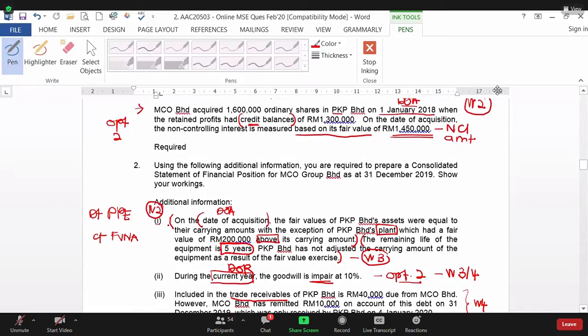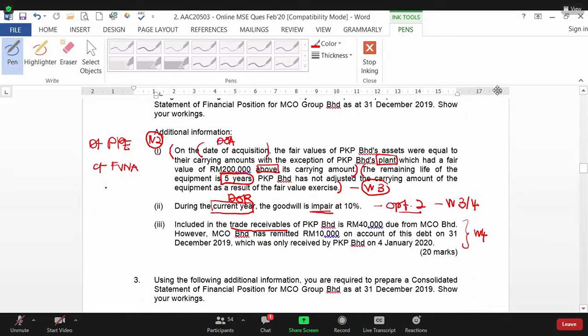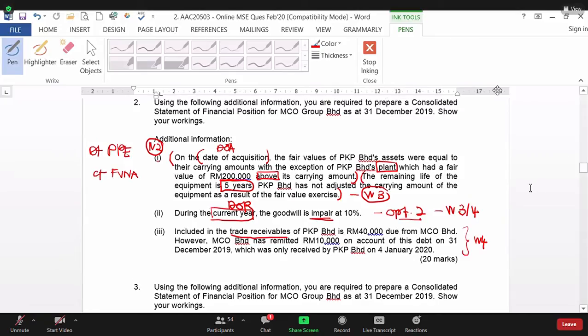First sentence is working 2. Next sentence is working 3 to calculate depreciation. Then you have second Roman, you need to calculate impairment, but at the end, not DOA, at DOR. So working 3, and then third Roman, it was working 4. So that was a little bit brief about your past year for PKP and MCO.